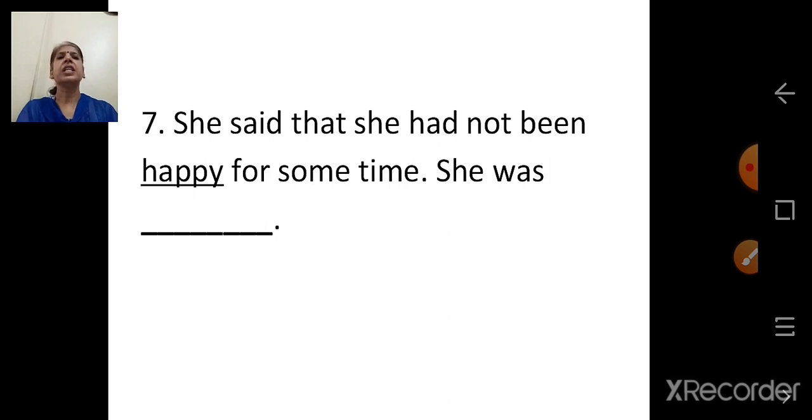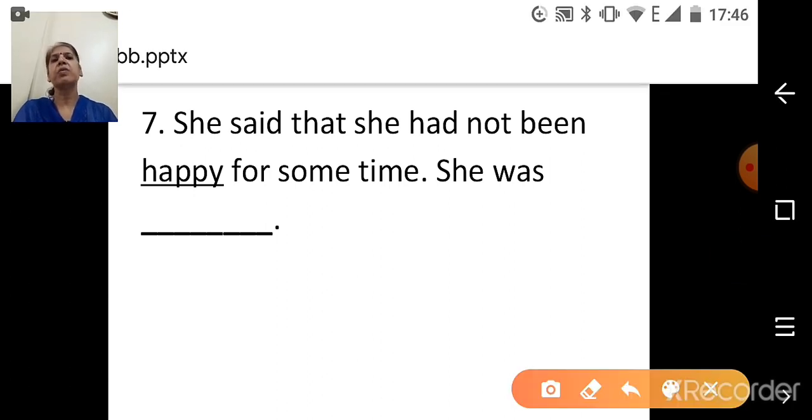Next. She said that she had not been happy for some time. She was dash. Yes, children. Which word is underlined?